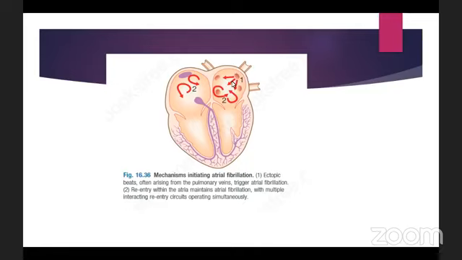So this is the one that causes the automatic firing, which is ineffective, and also abnormal. And these firings may cause a re-entry circuit. So there is a loop of re-entry circuits, and this may occur in both the atria. So mainly we can learn that this occurs in the left atrium and the pulmonary veins.